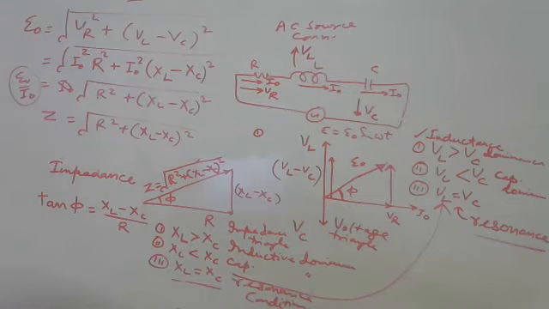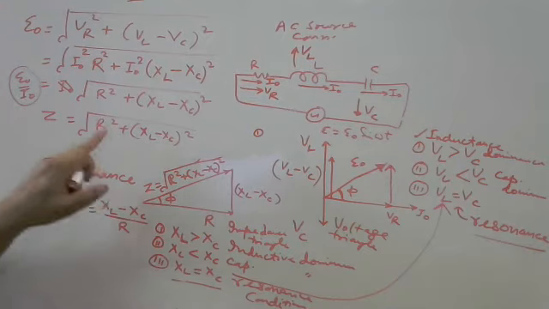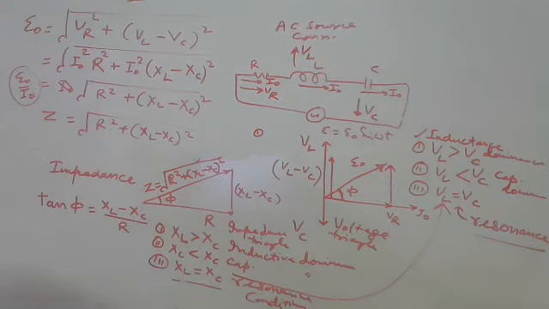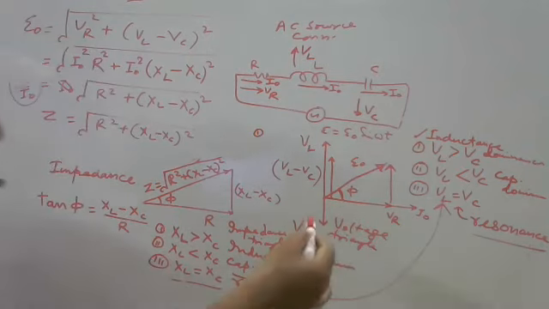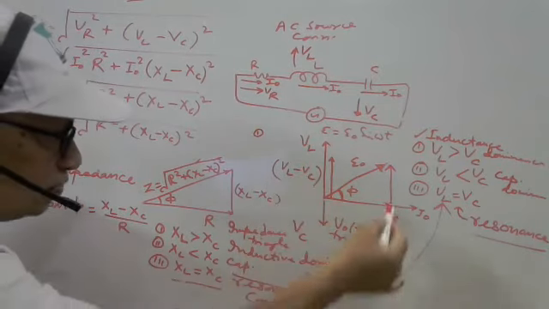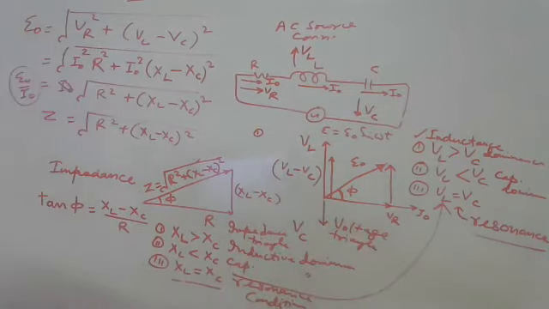Okay sir, so impedance is Z. Now we discuss this impedance in different conditions. We have seen VL is more than VC, XL is more than XC. Suppose the reverse case, it will come on this side because VC is more than VL. The difference will be negative in that case, where VC is more than VL.